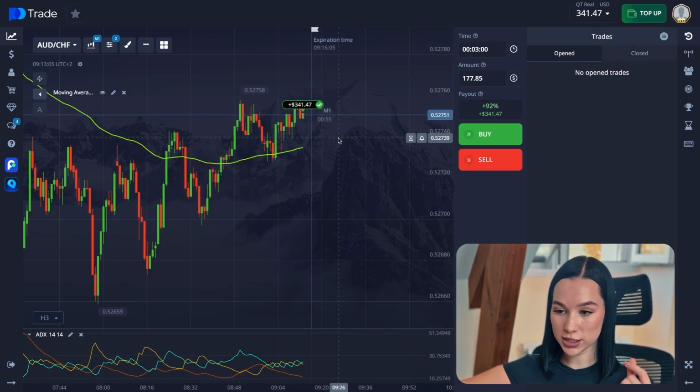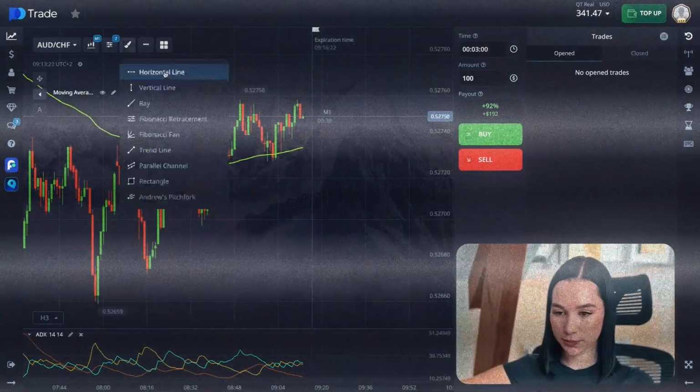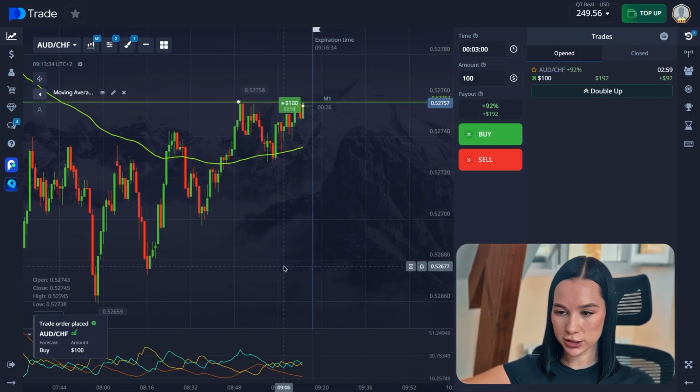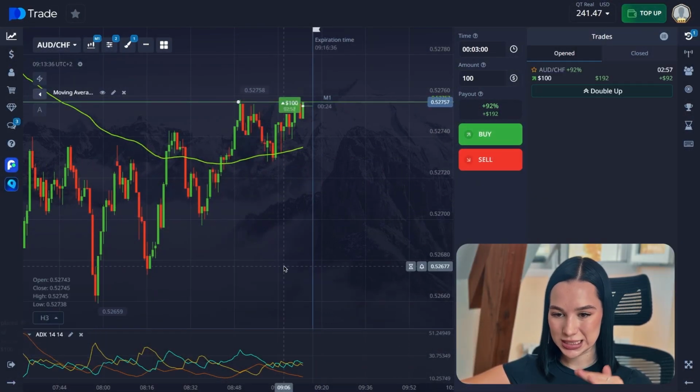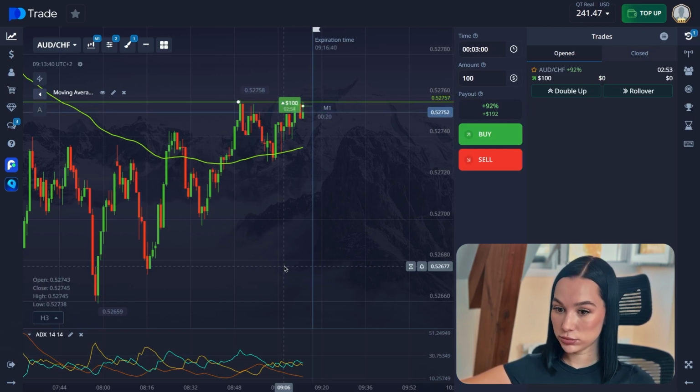So we close this trade, guys, by the way, in the plus. It's great. So we change our amount of money. We wait here for a good entry point and open a buy trade for 3 minutes, because we can see it touched the resistance level, so it could go higher than this. I hope so. Yeah, now it's going pretty well.